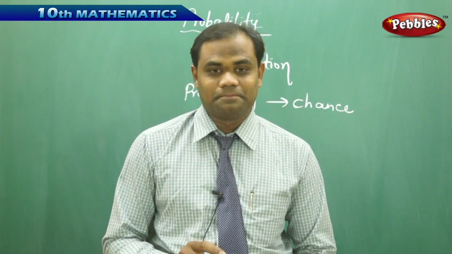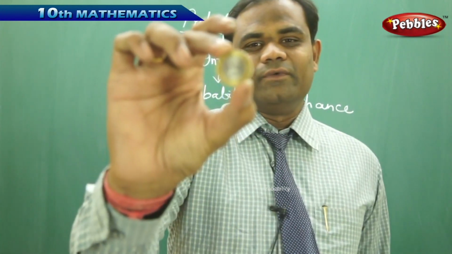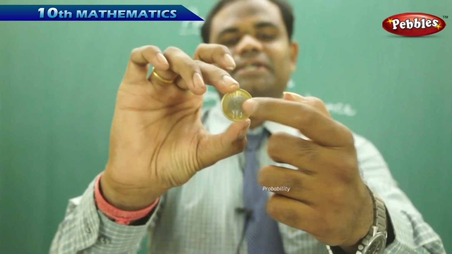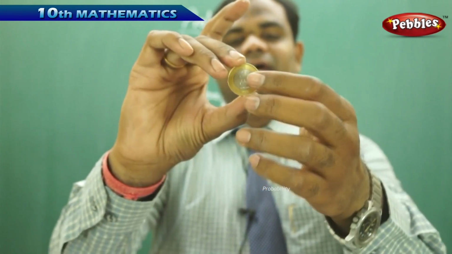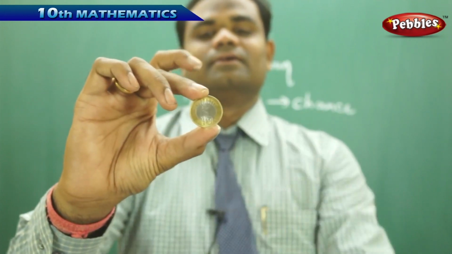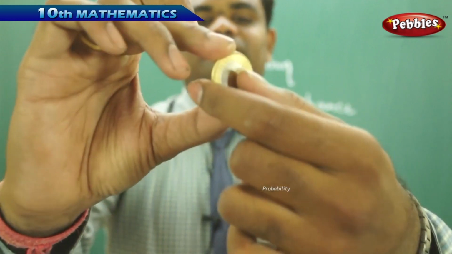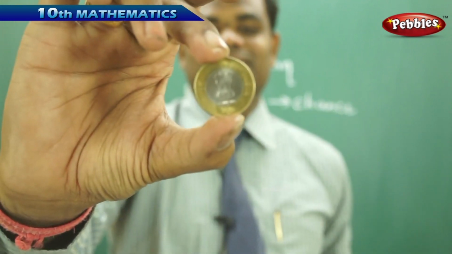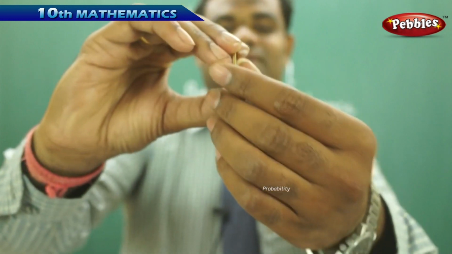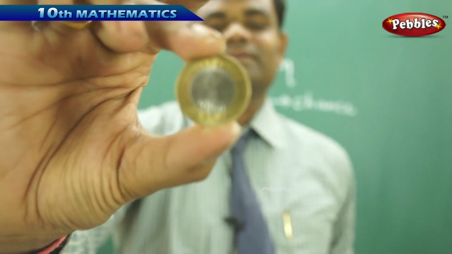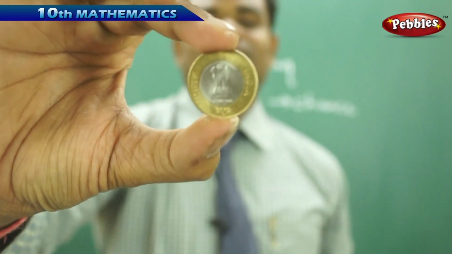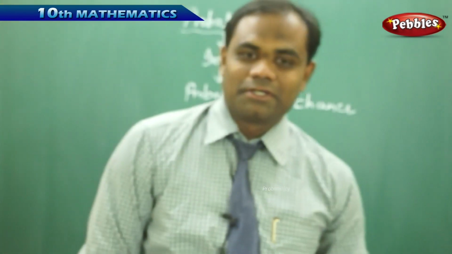Let's see through a coin. Now, I have a coin in which I have heads on one side, and on the other side I have tails. Usually this three-headed lion is called heads, and the other side is called a tail. So the coin has heads and tails, once again tail and once again heads, of this 10 rupee coin which I'm going to show.